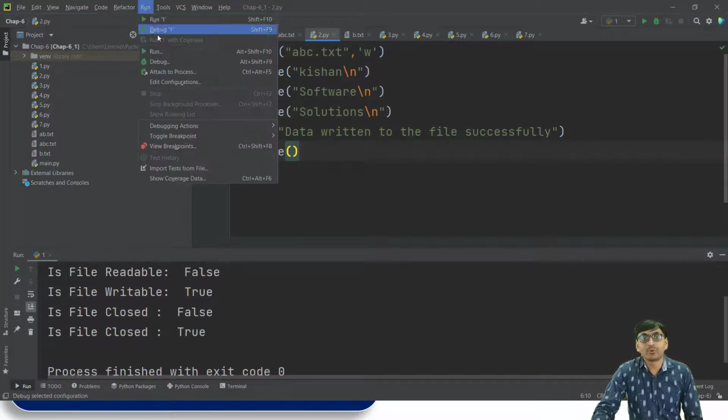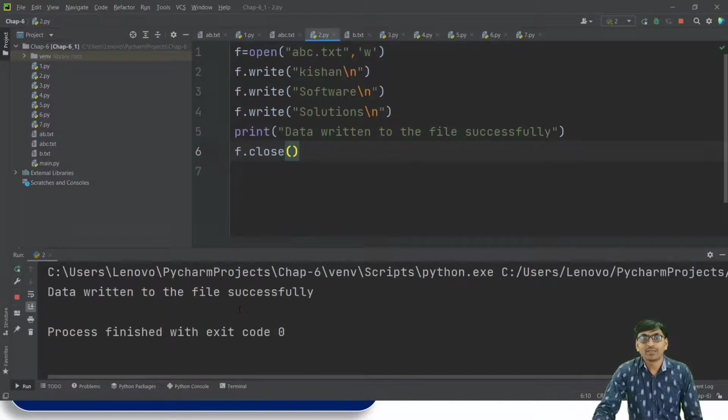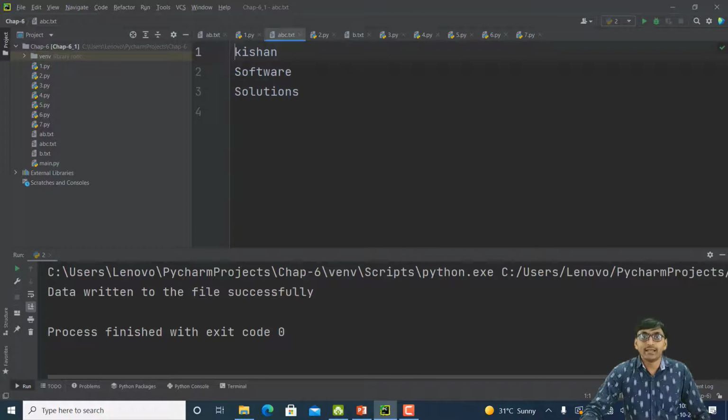So if we run this program, then the output is data written to the file successfully. It means all this data, Kisan, software, solution, is written to the file. Which file? abc.txt, successfully. So now if we open this abc.txt file, then it contains three lines: Kisan, software, solution.